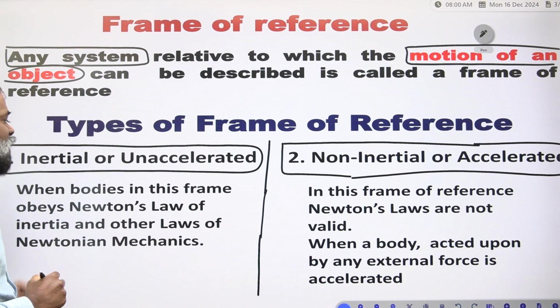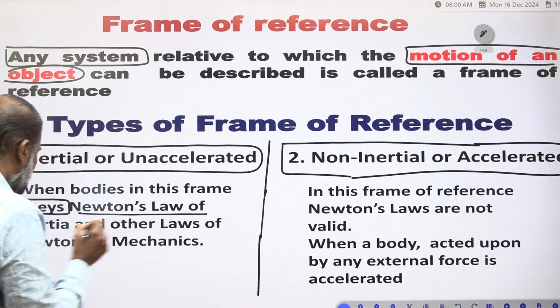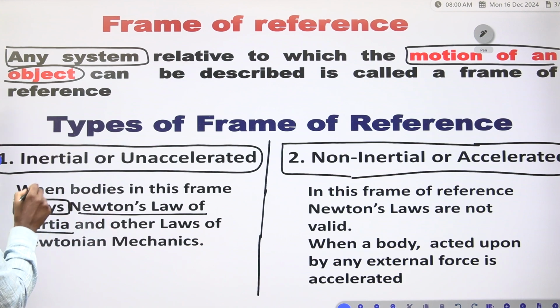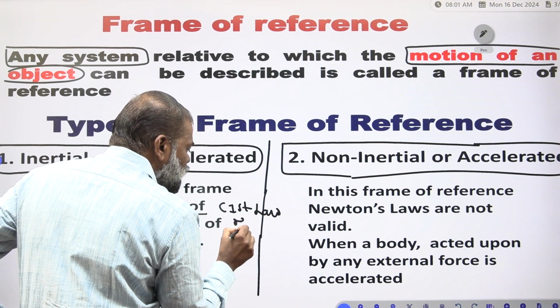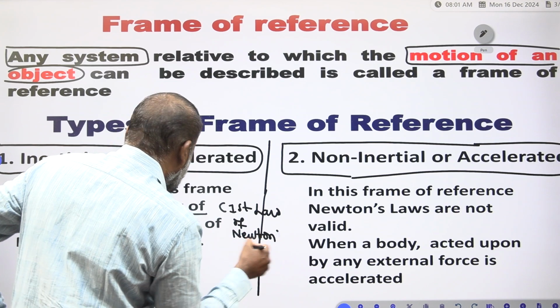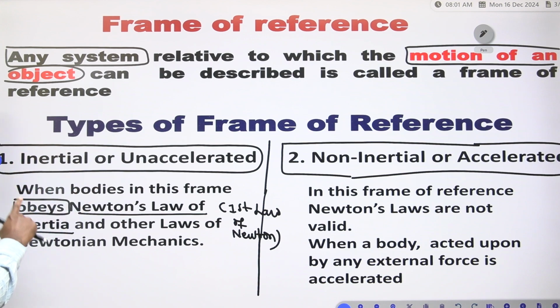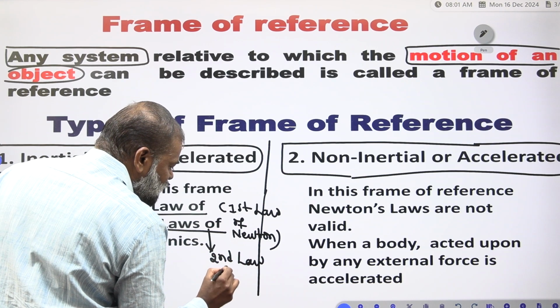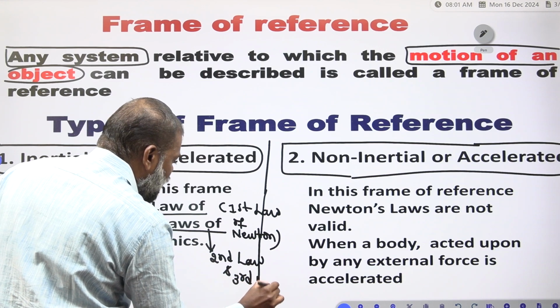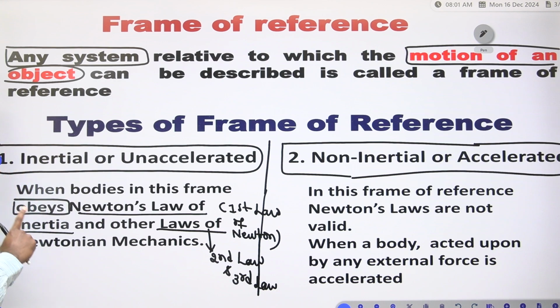Now, what is the inertial frame? When bodies in this frame obey Newton's laws of motion, Newton's law of inertia, which is the first law of Newton, and other laws also, meaning the second law and third law and other laws of Newtonian mechanics, such a frame we call an inertial frame or unaccelerated frame.